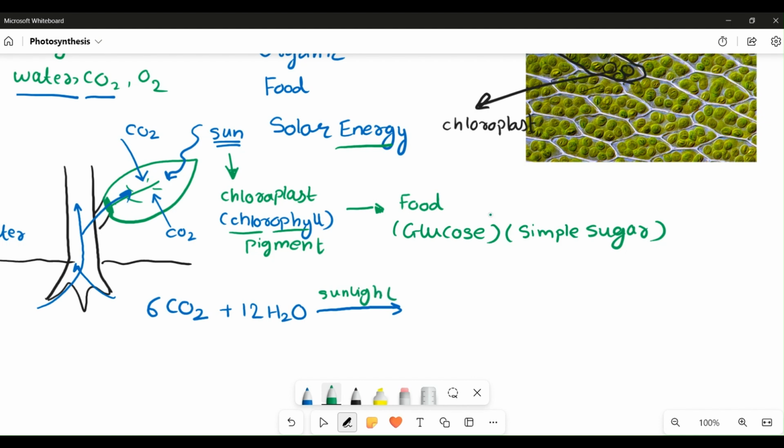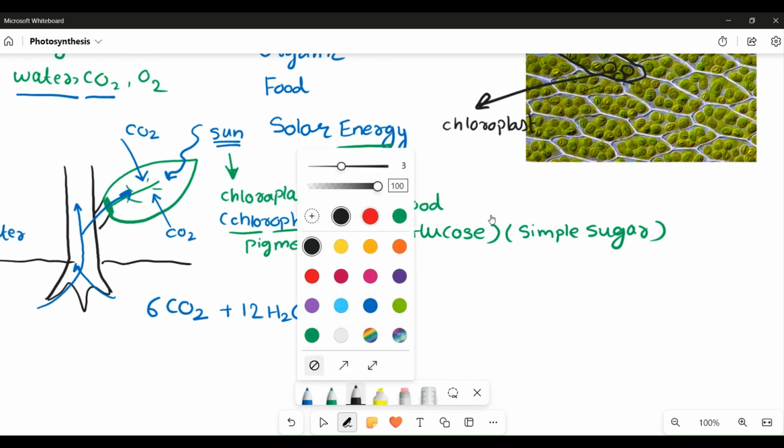As we have shown here, the chlorophyll pigment absorbs or traps this solar energy. So in the presence of solar energy and chlorophyll, the 6 molecules of carbon dioxide and 12 molecules of water are converted into a precious product, which is glucose.